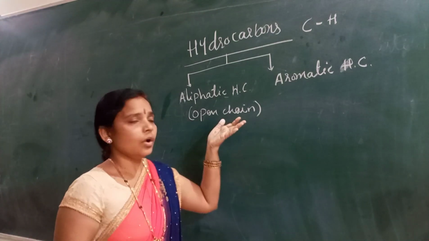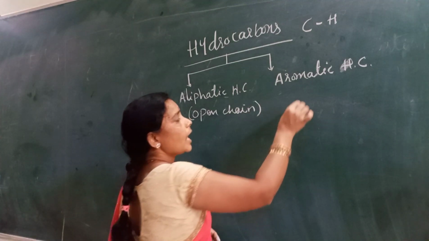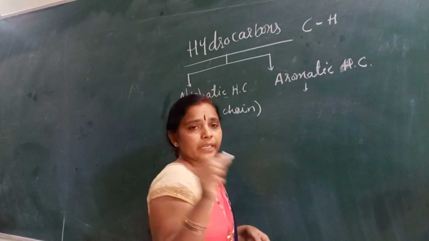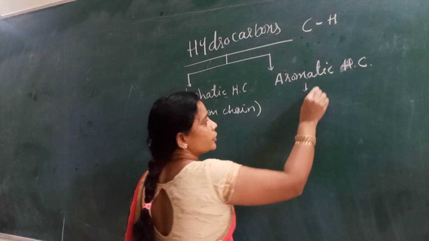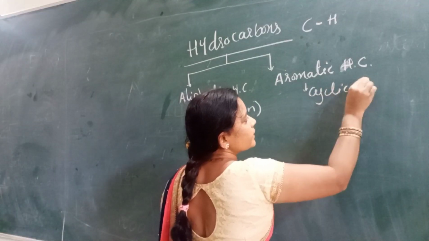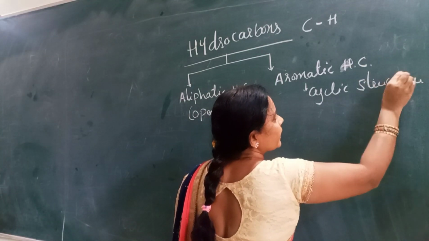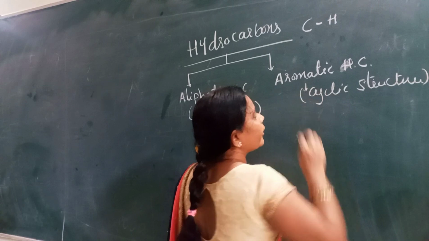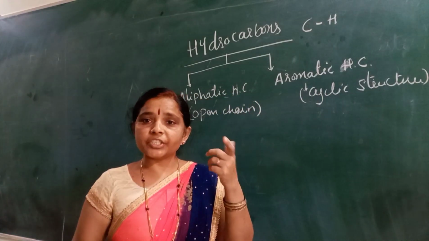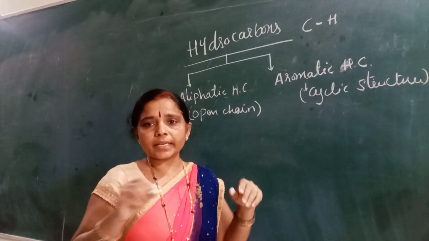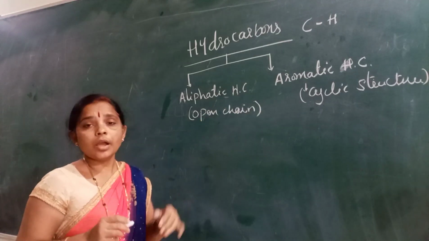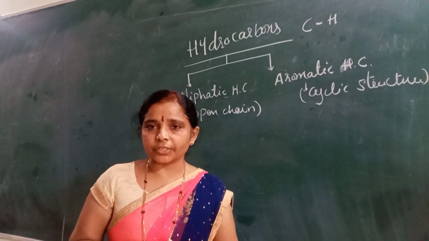Aromatic compounds include at least a cyclic structure, a ring structure. Aromatic includes the benzene ring. So here it is a cyclic structure, and there it is open chain.